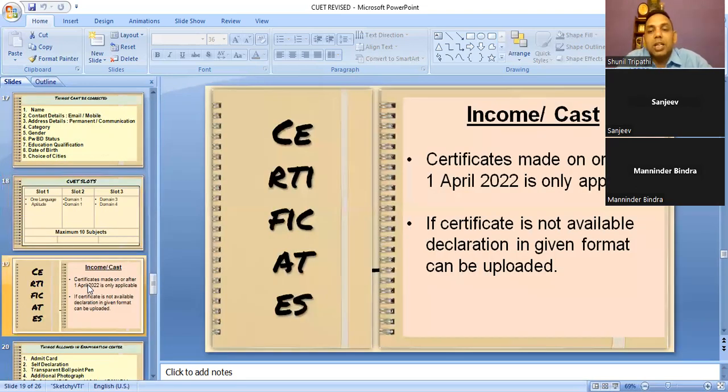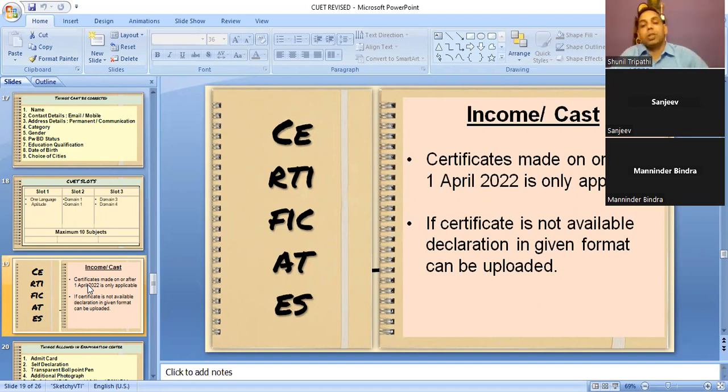Another thing, certificates. When they are talking about certificates which you have to upload, related to income, caste or something, if you are claiming some reservation, then those certificates should not be prior to 1st April 2022. They have specifically written the certificate should not be of a date previous to 1st April 2022.